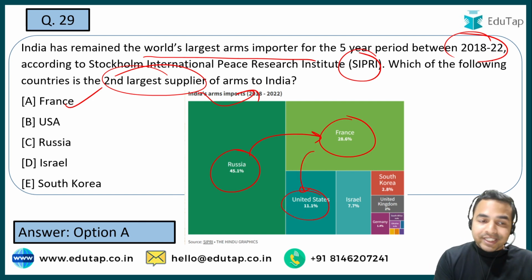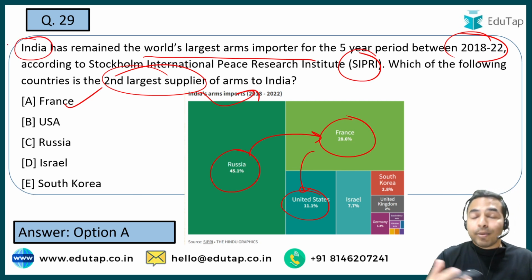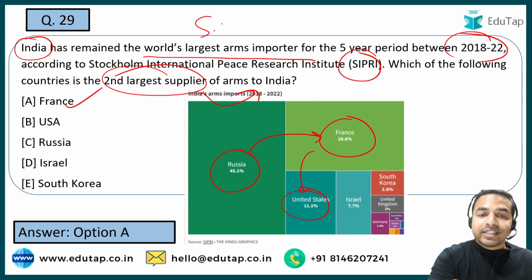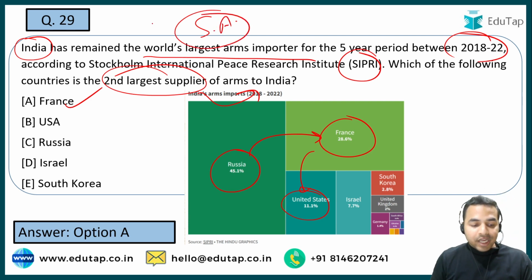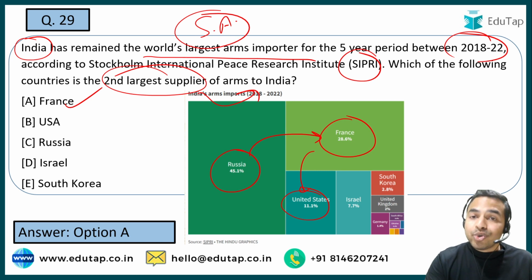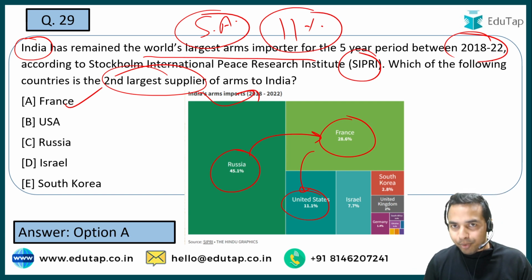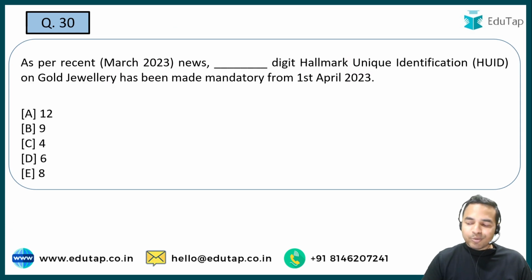And guys, here you can see that India was the world's largest arm importer. अगर हम बात करते हैं कि इंडिया के बाद कौन सी कंट्री थी, that is Saudi Arabia. ठीक है जी, I hope this is clear to all of you. And there is one more very important thing that I would like to tell you here, that India also accounted for 11% share of the total global arm imports in this particular period. I think that it is very much clear to all of you. Now let's move on to the next question.